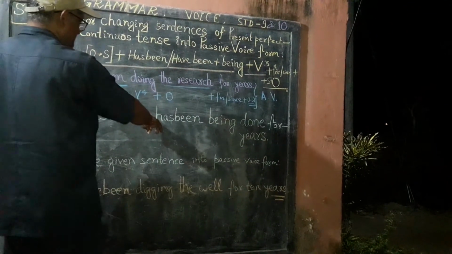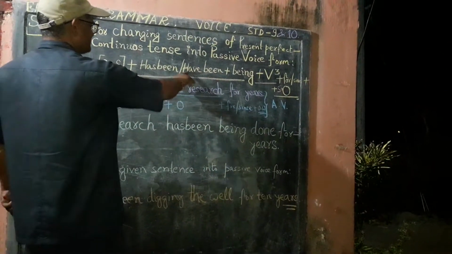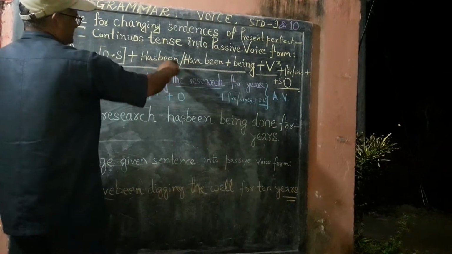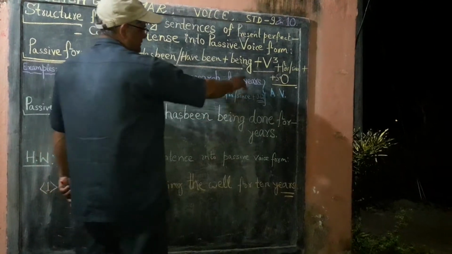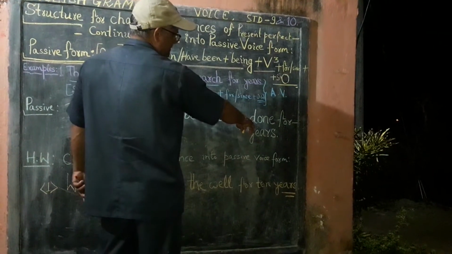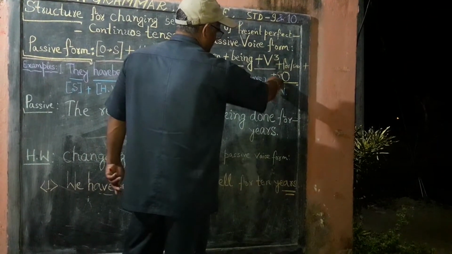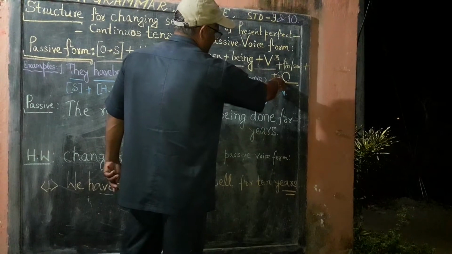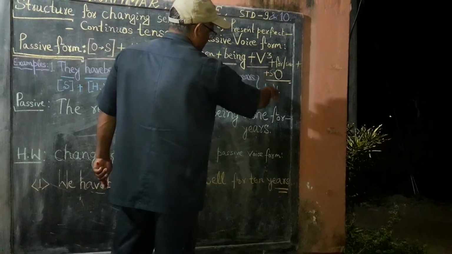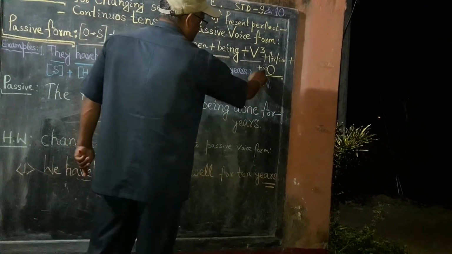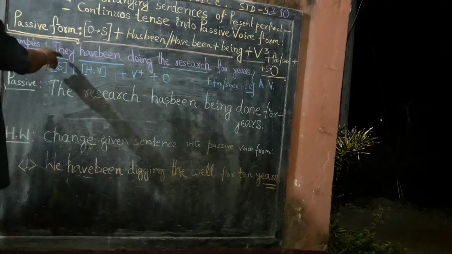Thereafter the helping verb has been is used as per this structure, and then being, thereafter the third form of verb done, and then for, and finally the object made from the subject. This object has been made from the subject.